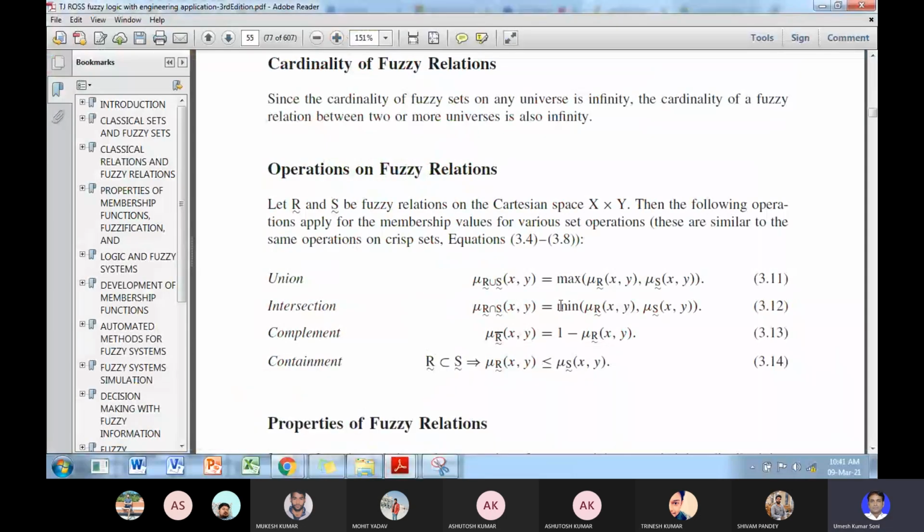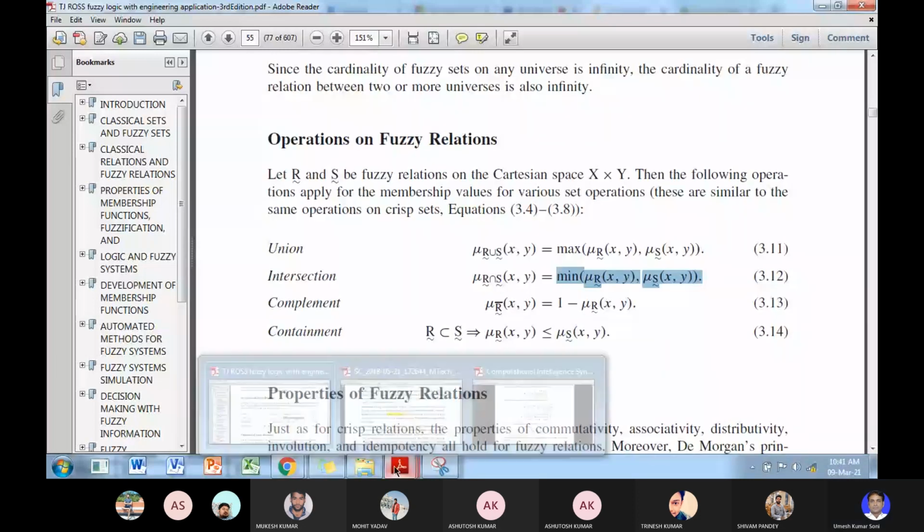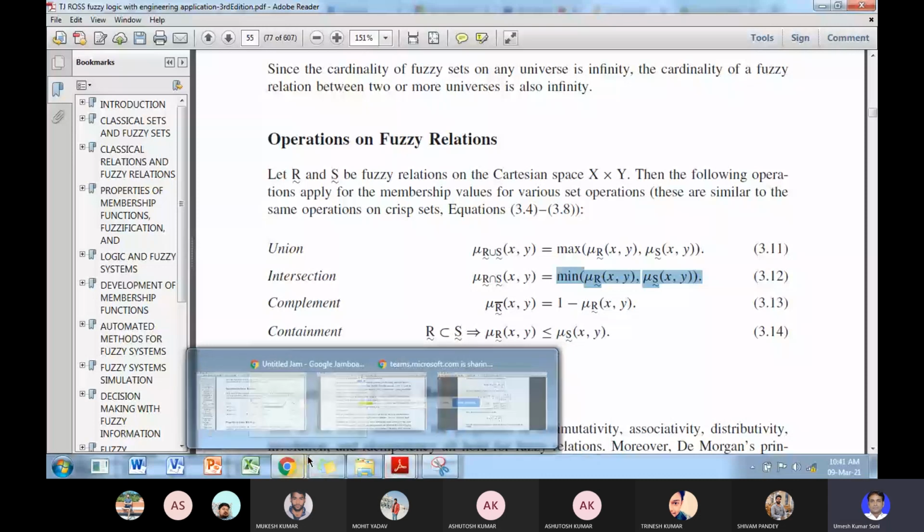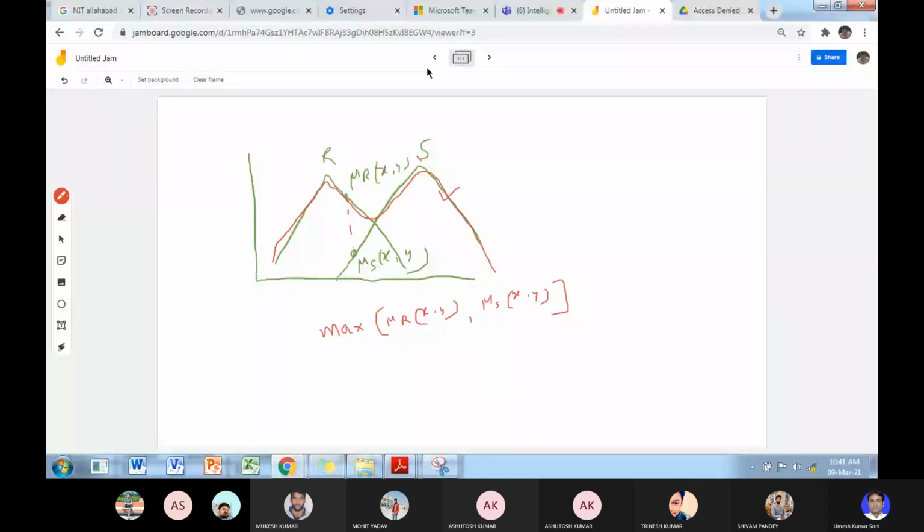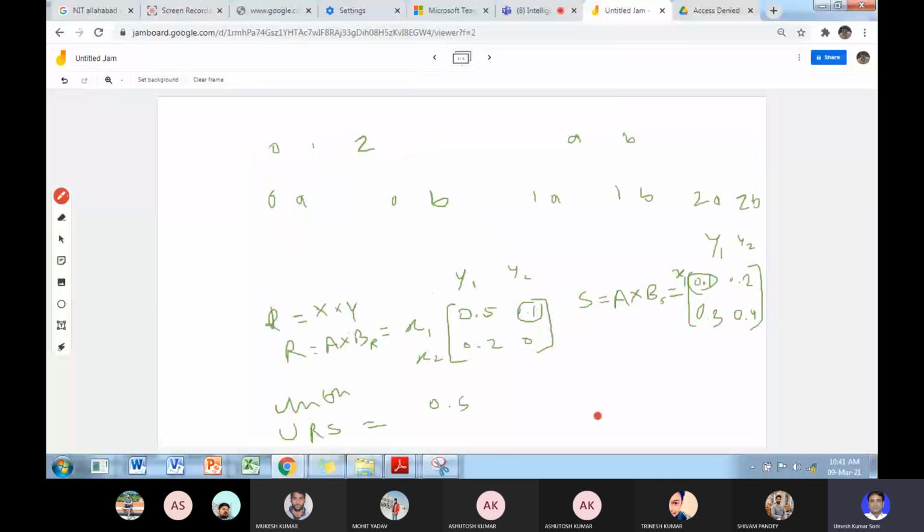And similarly the intersection. What is the intersection? This is the minimum of the membership grades. Here, what is the relation between x1 and y1? Suppose one is defined as 0.5 and another x1 y1 relationship is defined as 0.1.